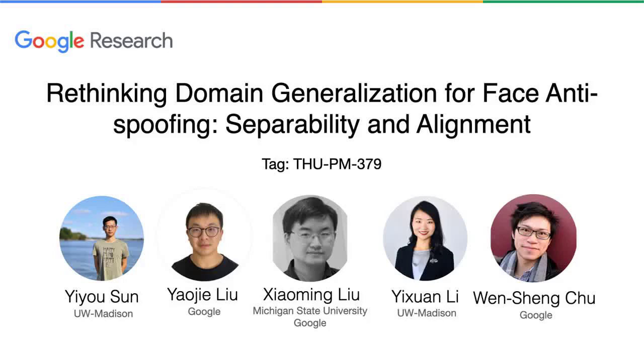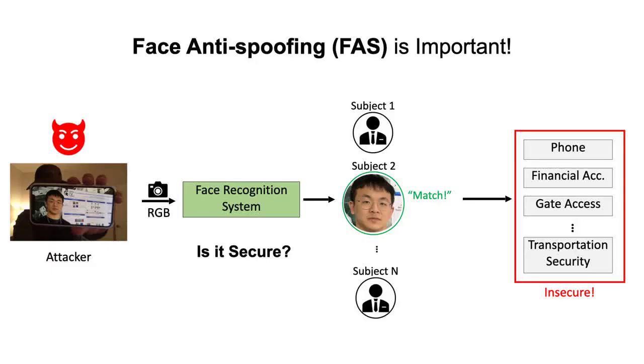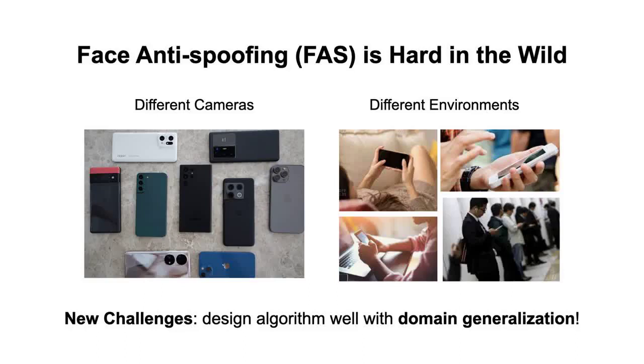Hi everyone, in this talk, I will present the paper Rethinking Domain Generalization for FAS Anti-Spoofing, Separability and Alignment. Nowadays, FAS authentication systems demand a high level of security. For example, hackers can use your photo to unlock your personal mobile phone. FAS anti-spoofing has then become an important topic. However, FAS is a challenging problem in the wild.